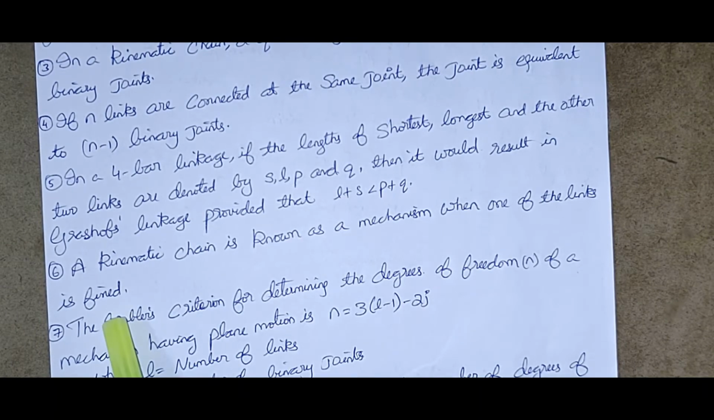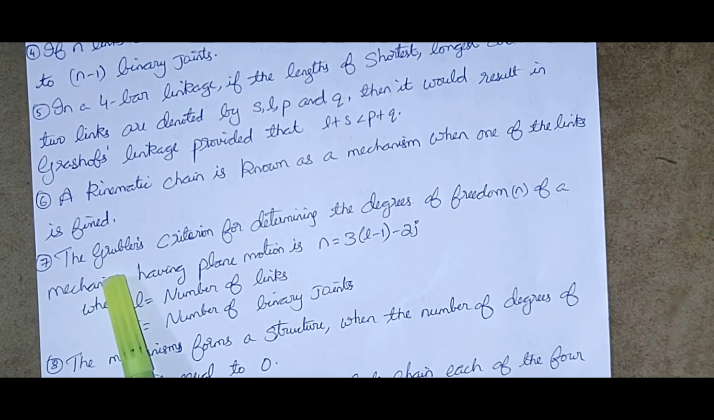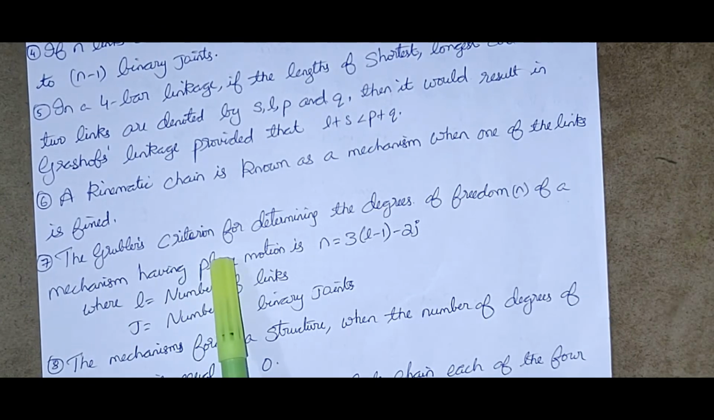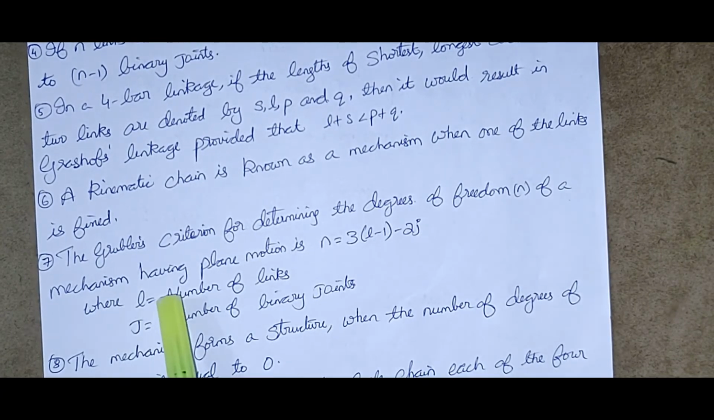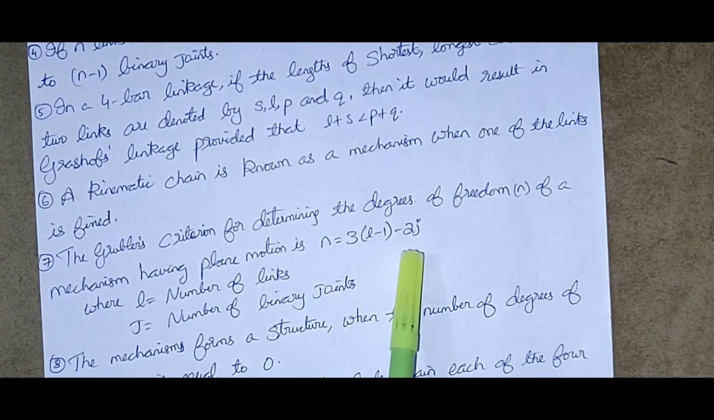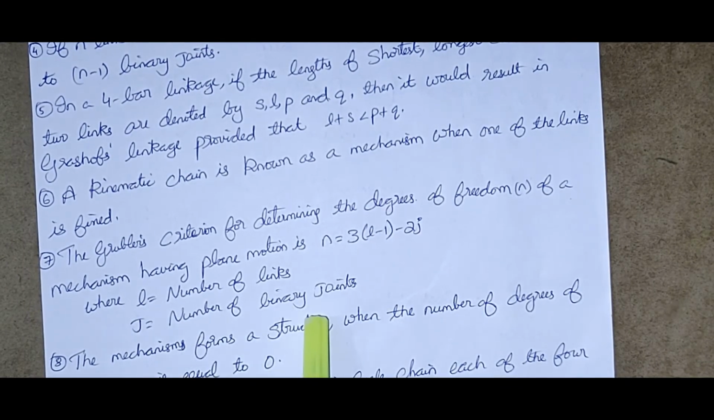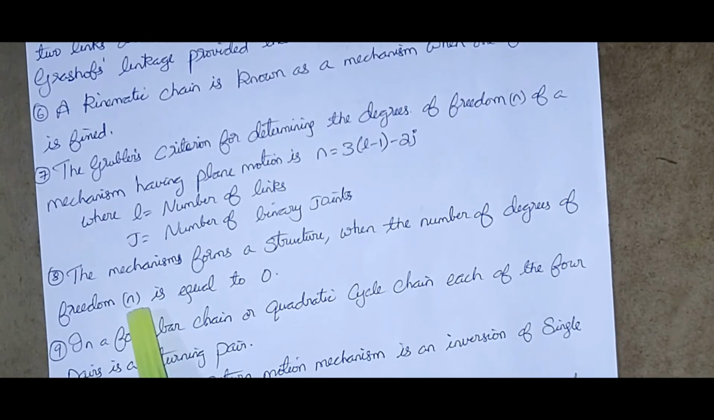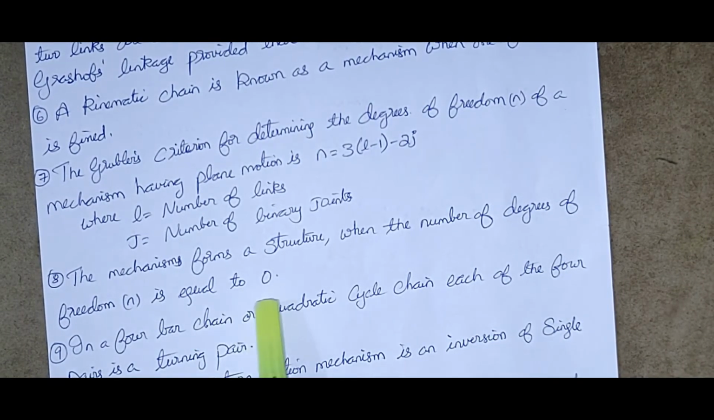A kinematic chain is known as a mechanism when one of the links is fixed. Grubler's criterion for determining the degrees of freedom n of a mechanism having plane motion: n equals 3 times (L minus 1) minus 2j, where L is the number of links and j is the number of binary joints. The mechanism forms a structure when the number of degrees of freedom is equal to 0.